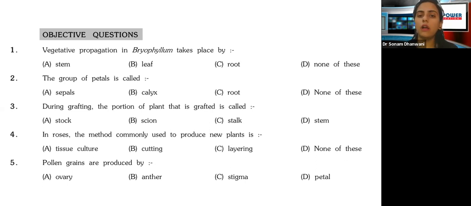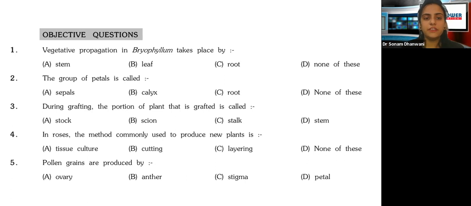I have already explained a lot of theory in my previous session, so today we'll just quickly go through the MCQs. People who have not seen my earlier lectures, do go and watch the first MCQ session on reproduction, so you will get a hang of a lot of theory as well. Okay, let's get started.